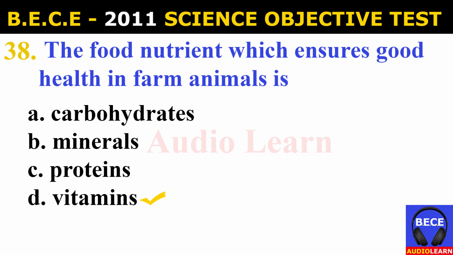Number 38. The food nutrient which ensures good health in farm animals is A. Carbohydrate. B. Minerals. C. Proteins. D. Vitamins. And the answer is D. Vitamins. The food nutrient which ensures good health in farm animals is vitamins.